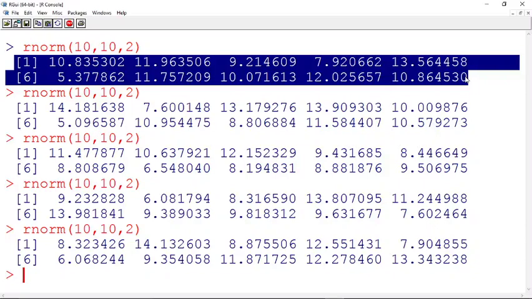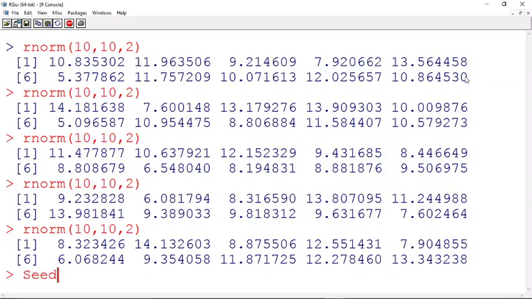We call that a seed. So you can set a seed. We call this setting a seed for your random numbers. The random numbers which you are going to generate, if you want to reproduce them, you set it so that you get this same set of random numbers again. If you want to reuse them sometime, you can call it back, reuse it and check your answers. So if you want that to happen, then you have to set a seed.